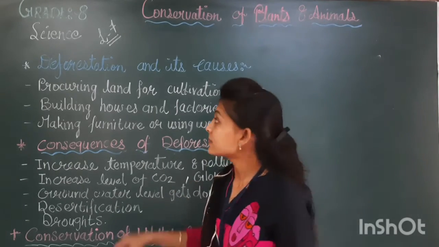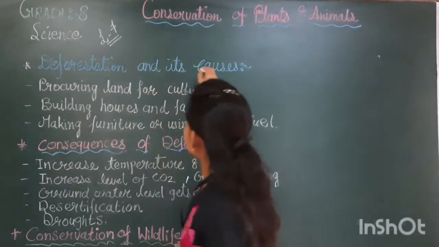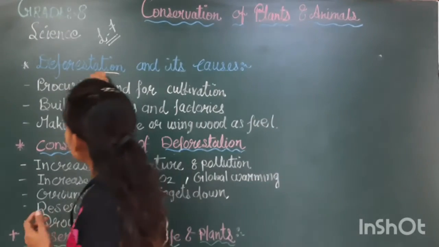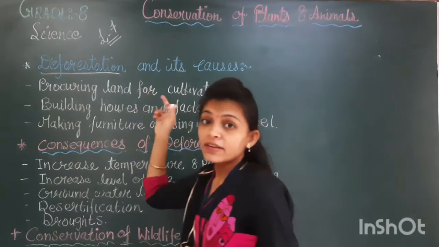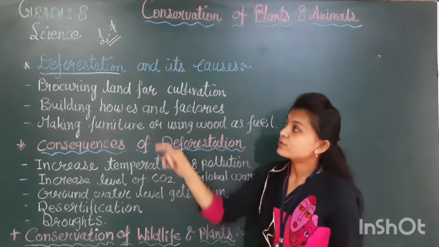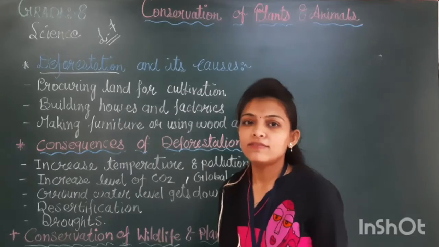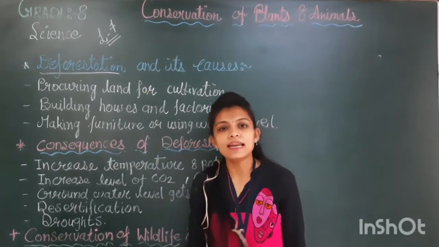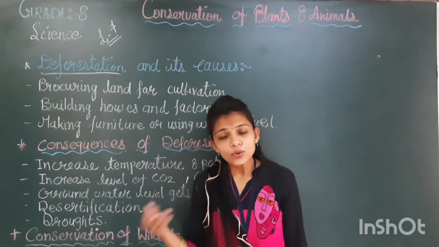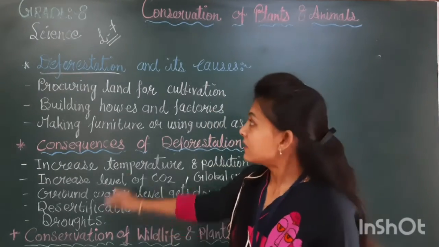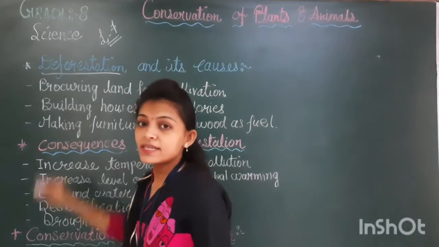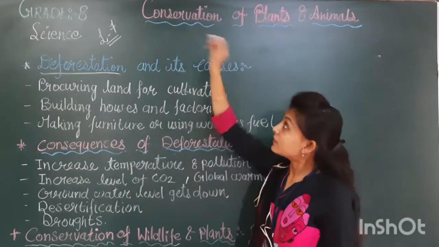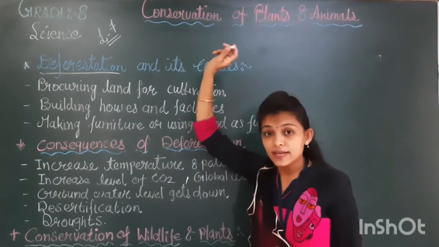First point is deforestation and its causes. The most important reason related to the conserving of plants is deforestation. What is the meaning of deforestation? As you all know, deforestation means cutting down the trees and afforestation means growing more and more trees. So deforestation and its causes. First we have to study about conservation of plants.